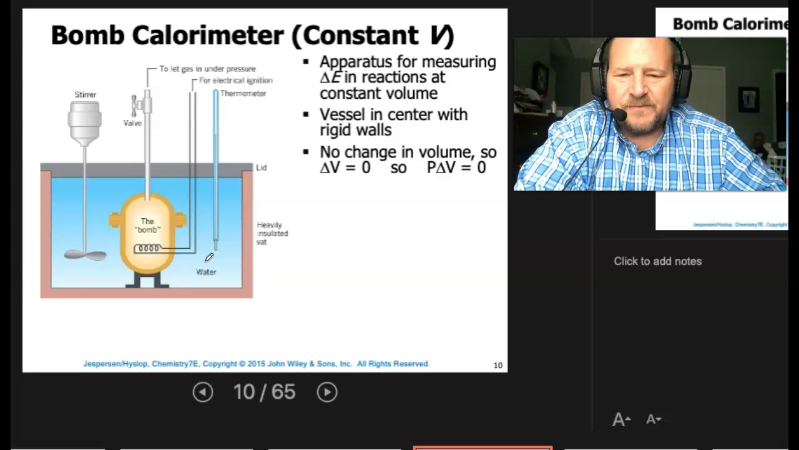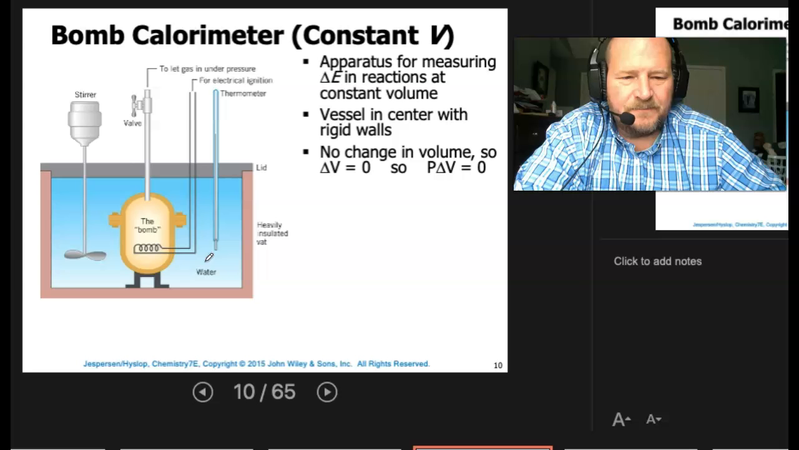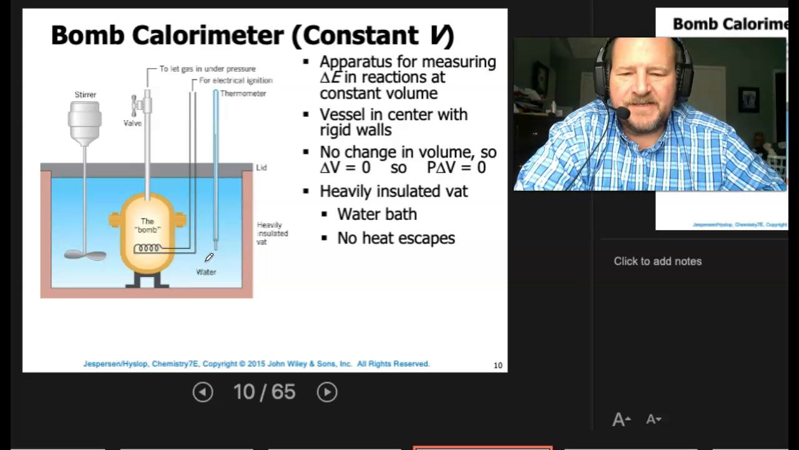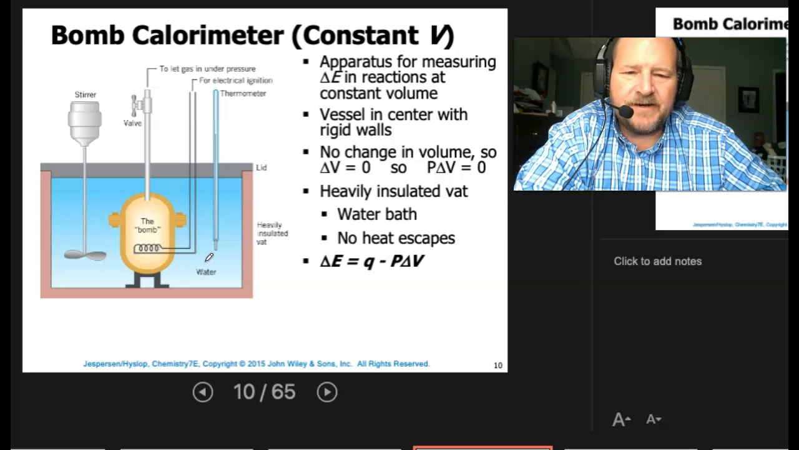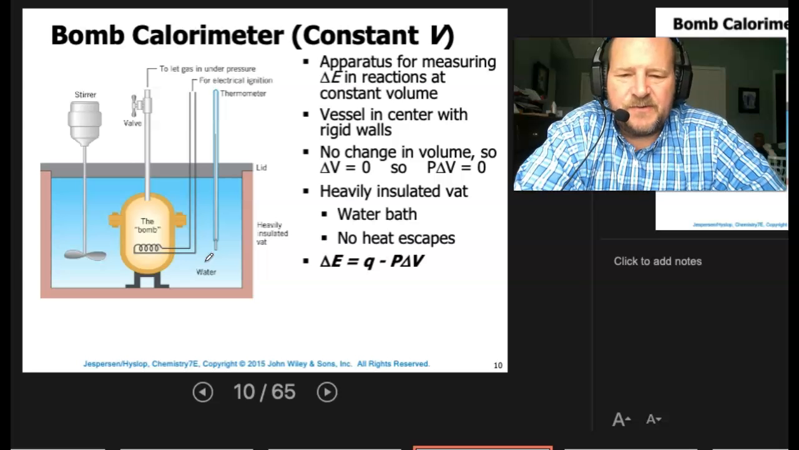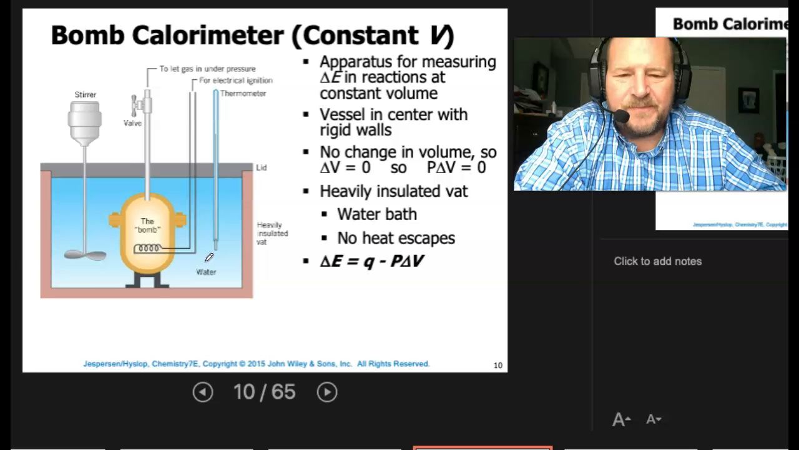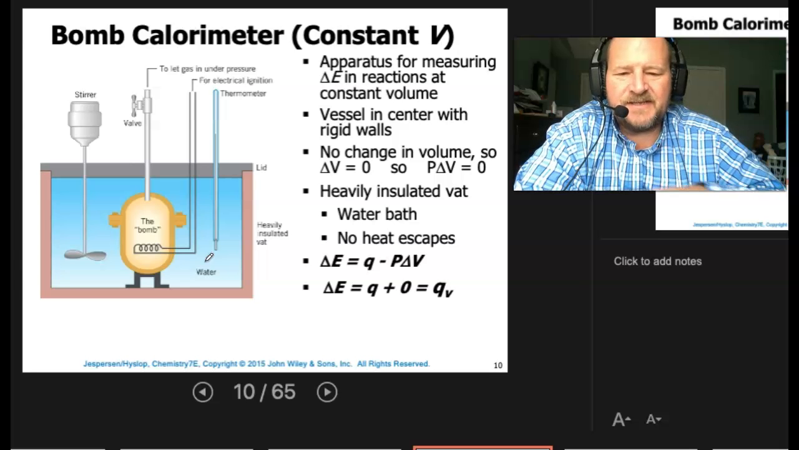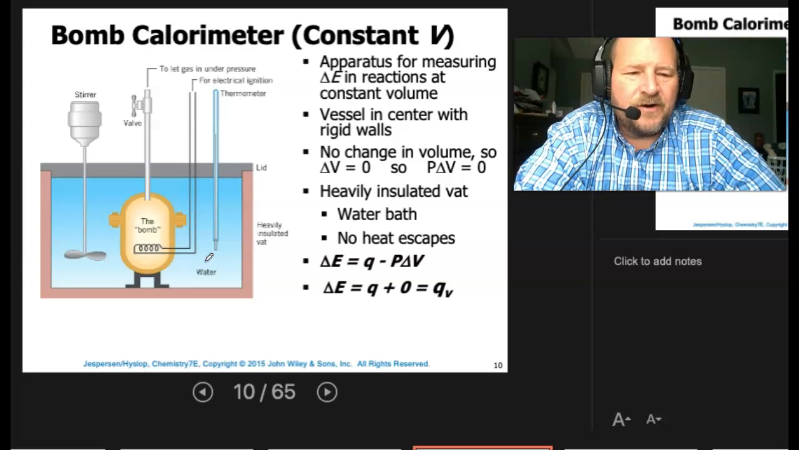There's no change in volume, so we know delta V has to equal 0. So P delta V then would equal 0. It's heavily insulated as a vat, and that's because we're going to be monitoring the water bath. Okay? No heat can escape from that. That's the theory. So delta E is going to be equal to Q minus P delta V. Well, we know that P delta V is 0, so that means delta E equals Q, and we call that QV.